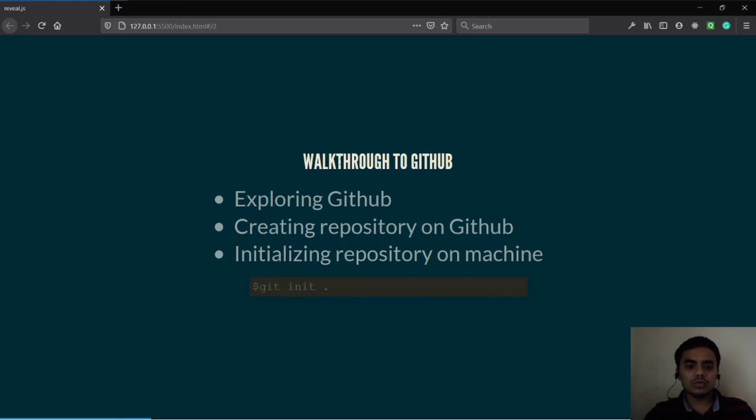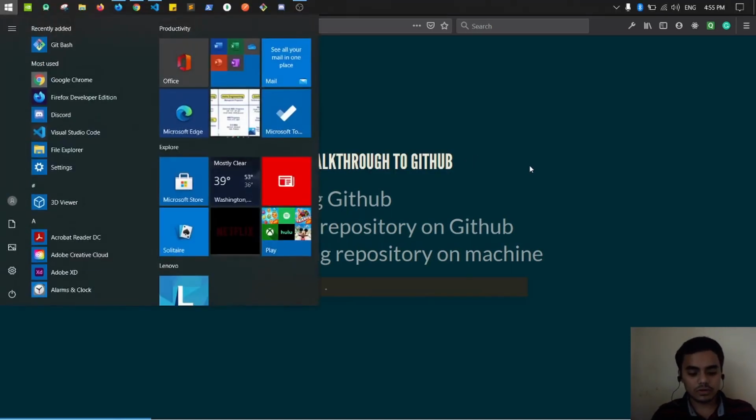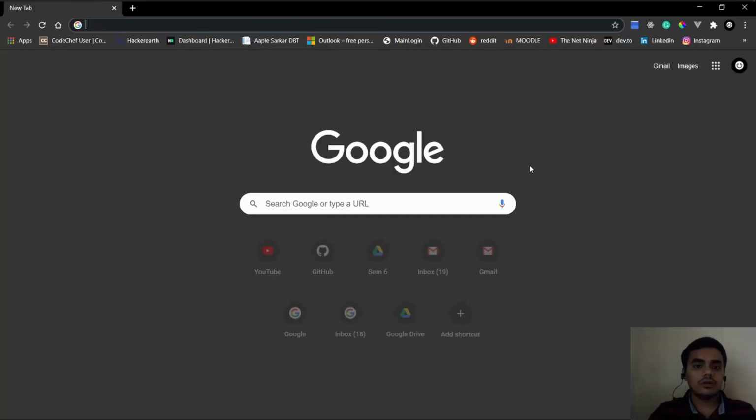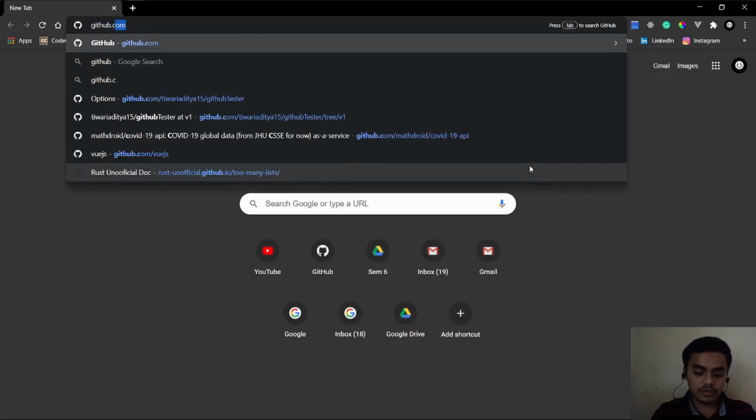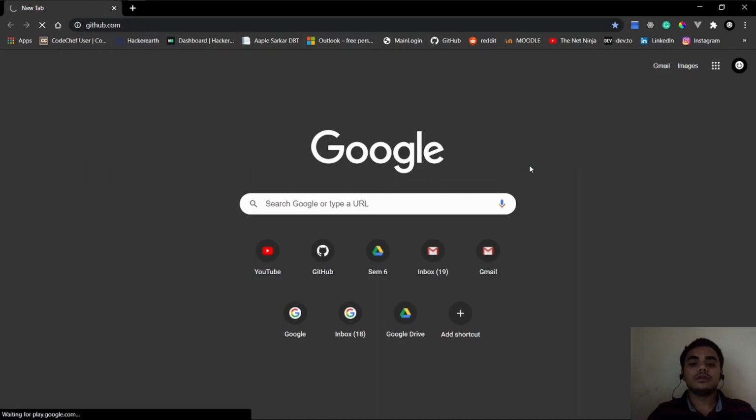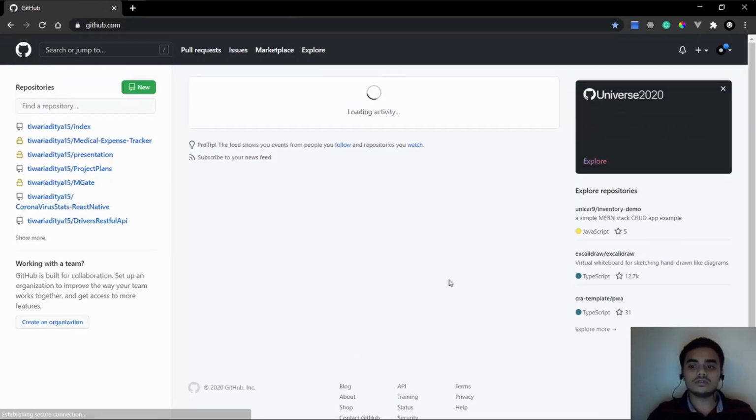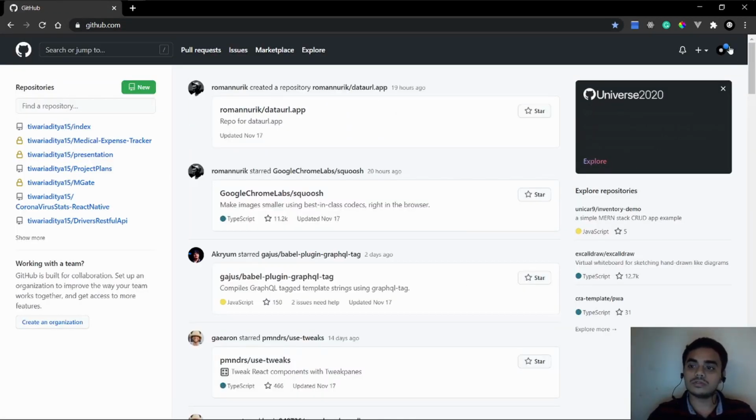So now let's walk through GitHub. I'm already signed in. I'm leaving it to you to sign in. You can do that for sure. It's not really so much. So this is how GitHub looks.